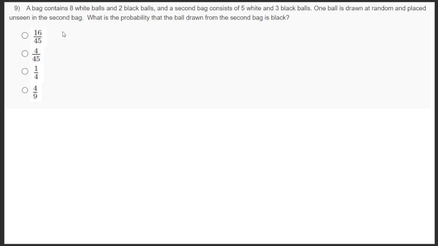Okay, this is the probability question. So we have two boxes.